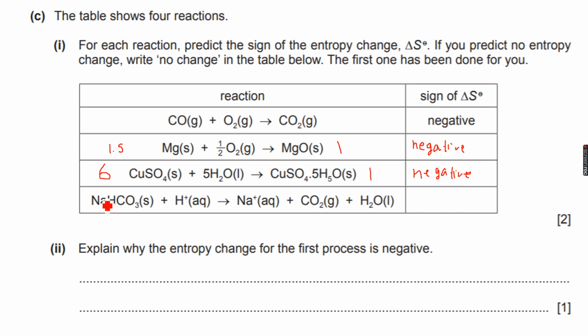Now the last reaction, NaHCO3 solid plus H+ aqueous gives Na+ aqueous plus CO2 gas plus H2O liquid. Again, 2 approaches to this question. We have 2 moles on the reactant side because 1 of each, and we have 3 moles on the product side because we have 1 of each of the 3 products. So the number of moles has increased, which means disorder has increased. So entropy change will be positive because the disorder has increased. So the entropy will increase.